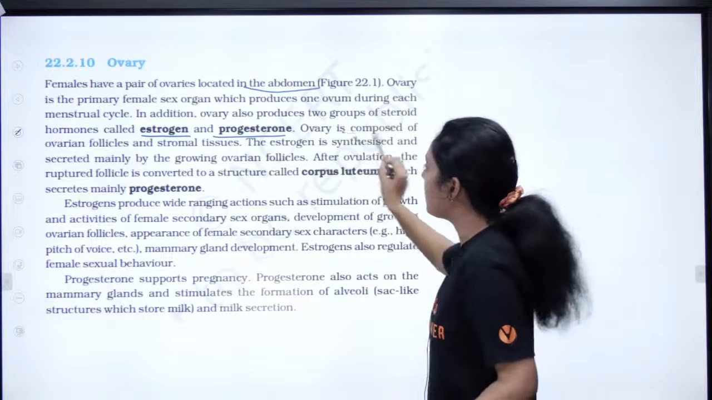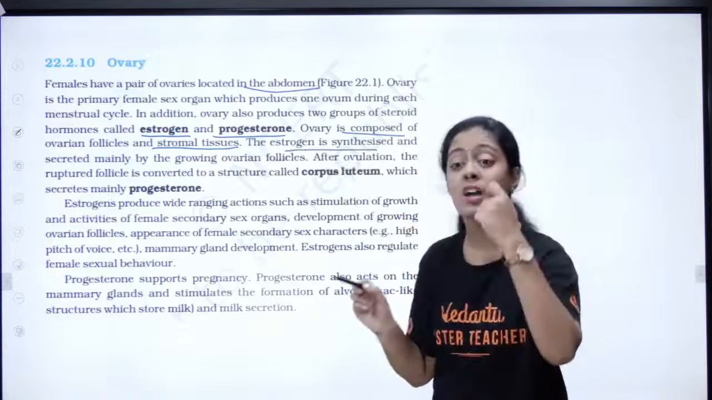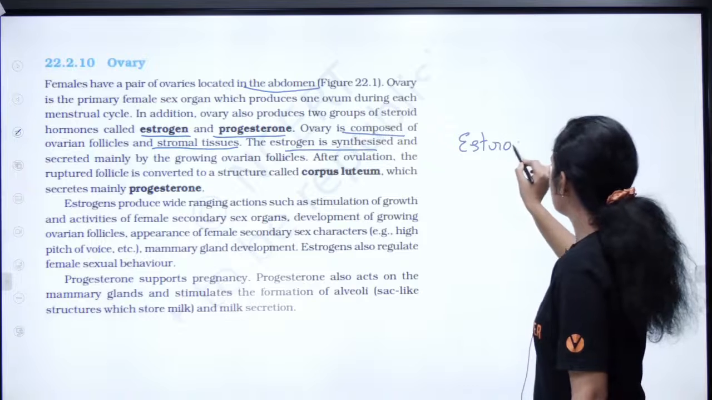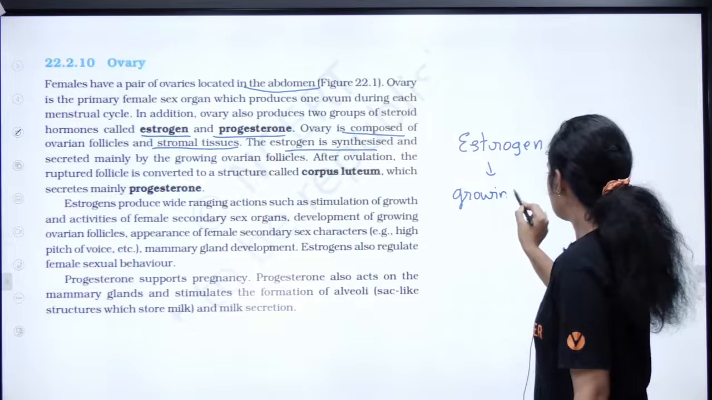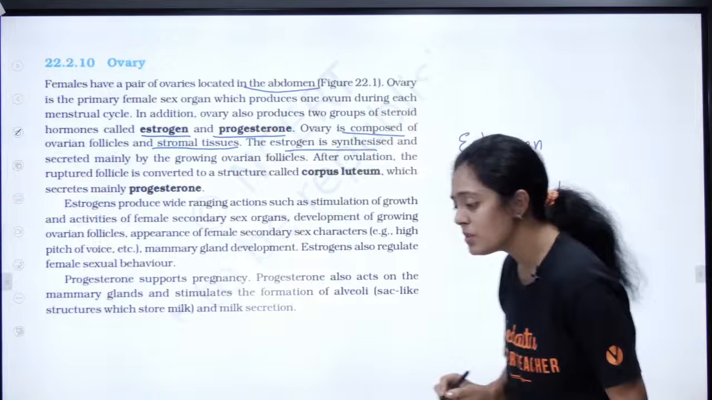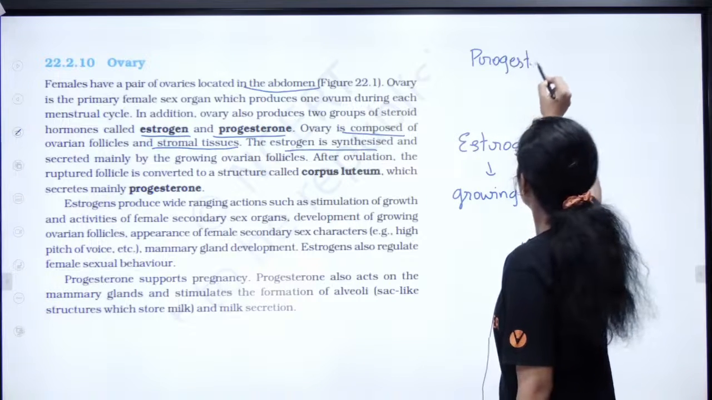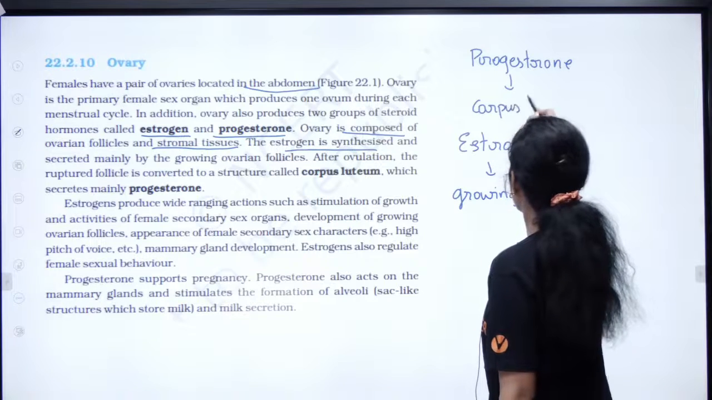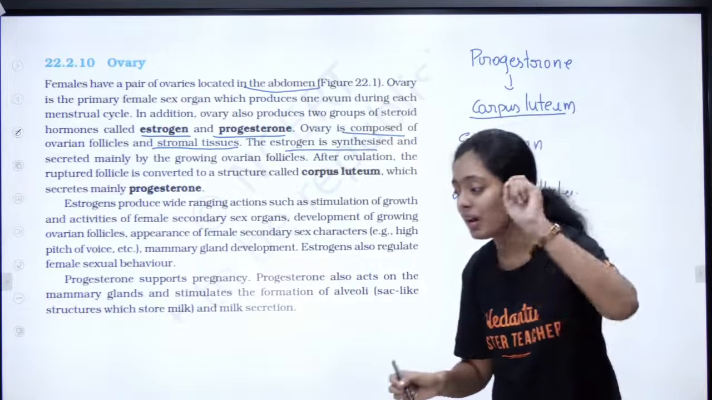Okay, so ovary is composed of ovarian follicle and stromal tissue. The estrogen is synthesized by growing follicles. Very, very important. Okay, estrogen who is producing? Growing follicles. Who is producing progesterone? Anyone? Progesterone is produced by corpus luteum. Okay, this corpus luteum is a temporary endocrine gland.